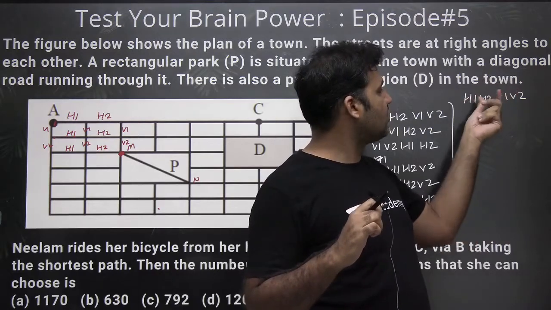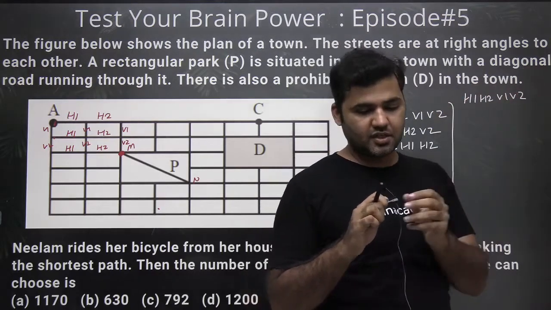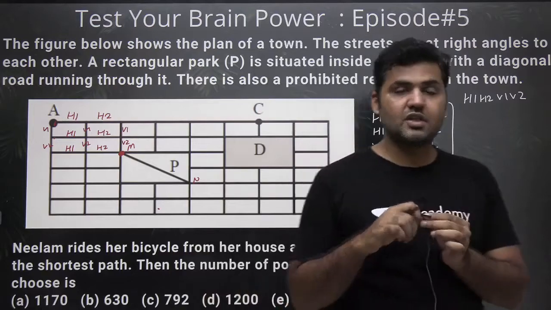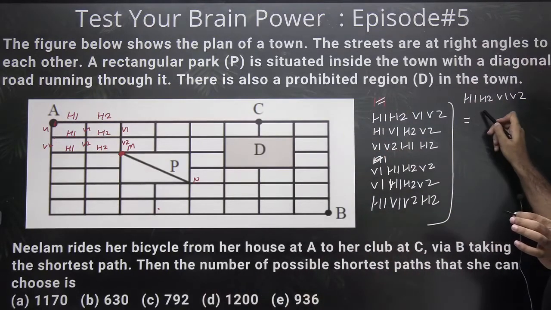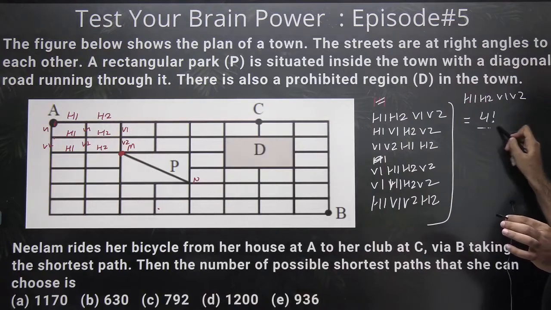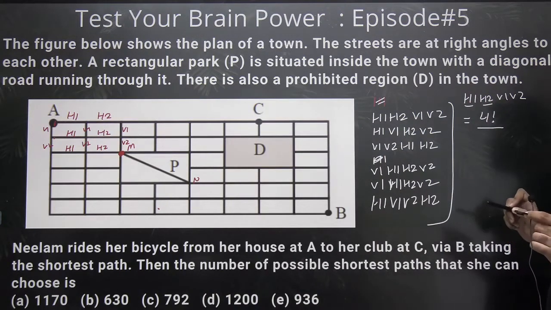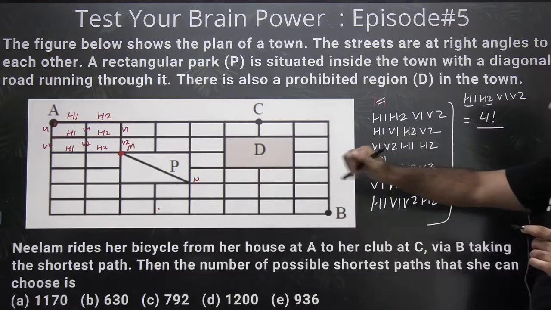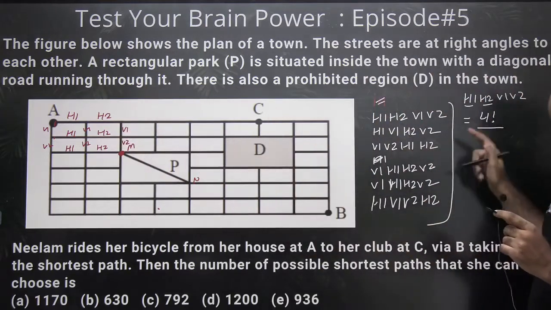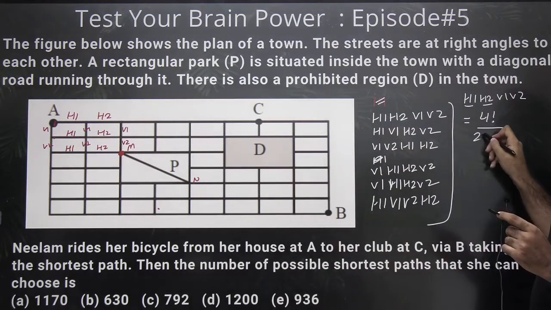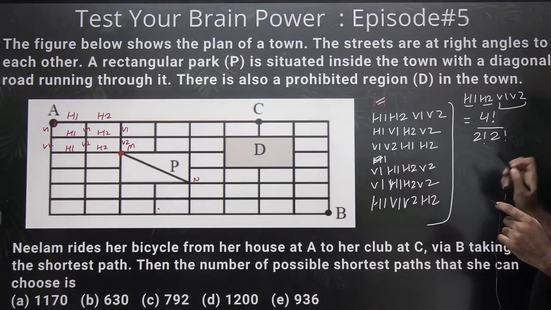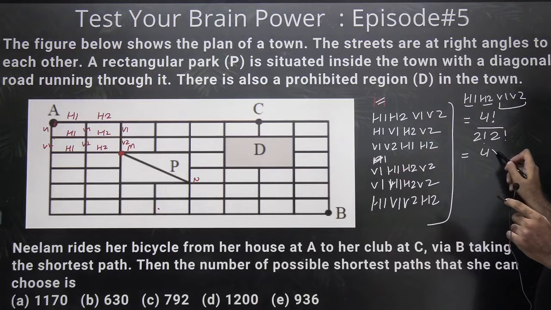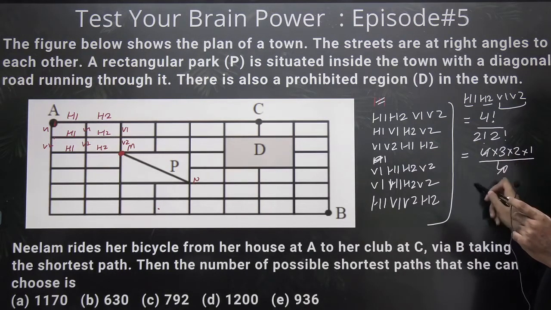In how many ways can you arrange these four among themselves? I'm sure all of you must know this basic concept of permutation. This can be done in 4 factorial. And because these are two horizontal lines, which are exactly identical, this needs to be divided by 2 factorial. The two vertical lines are also identical, so this will also be divided by 2 factorial. Now this is 4 into 3 into 2 into 1 divided by 4. This gives you 6 ways.